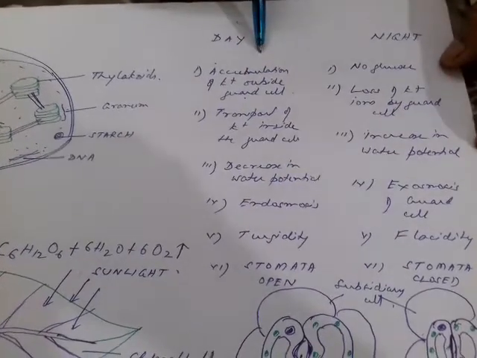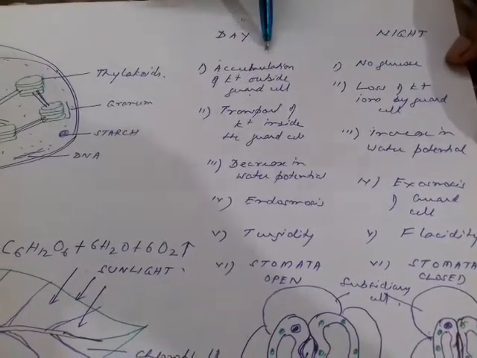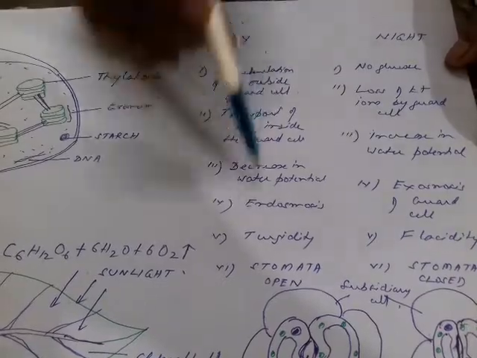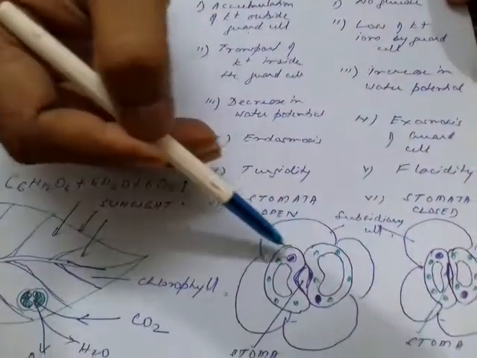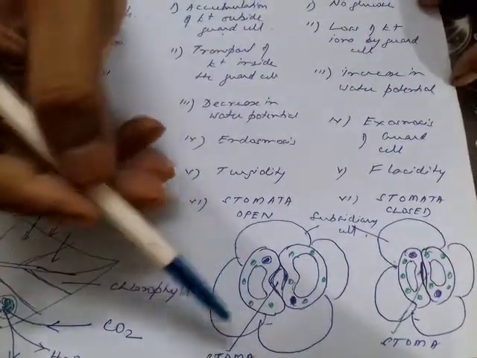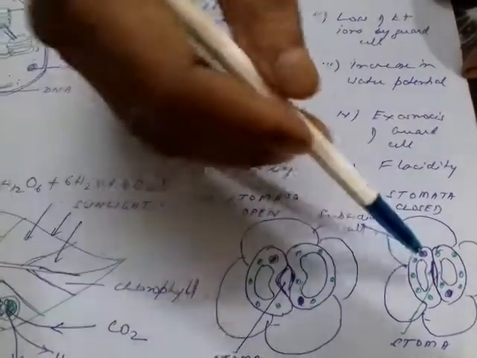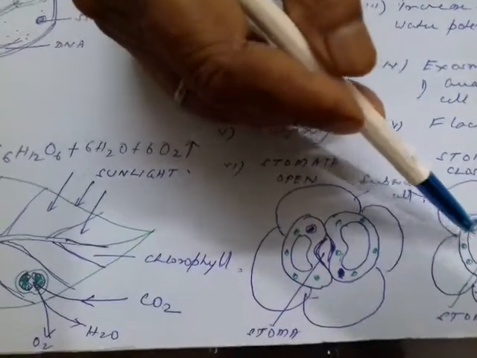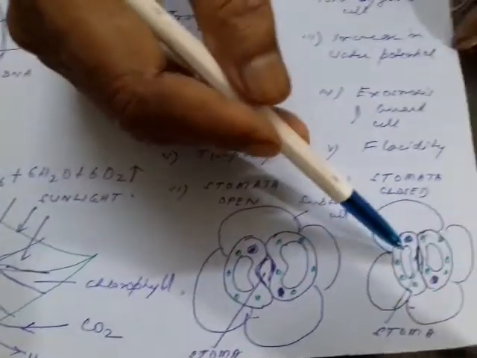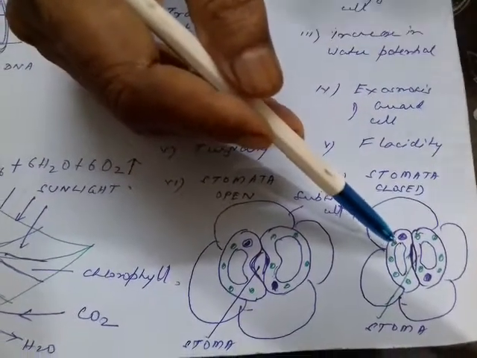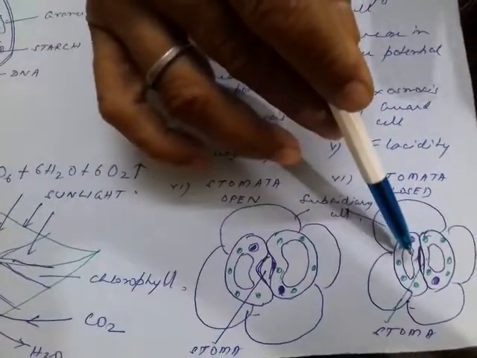In the daytime, the potassium ions accumulate inside the guard cells, and there it causes turgidity and the opening of the stomata. In the night, usually there is a flux out, and so there is exosmosis, and usually the guard cell closes.